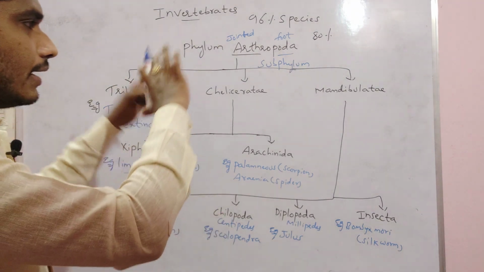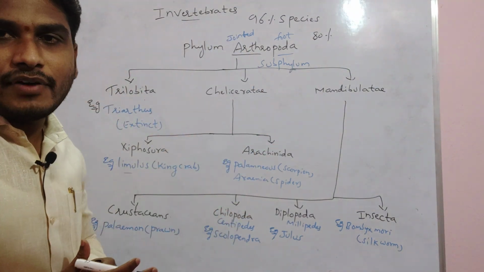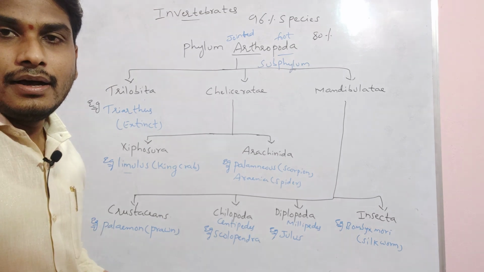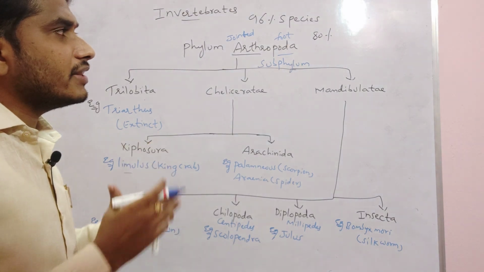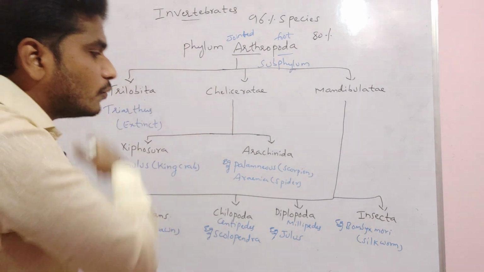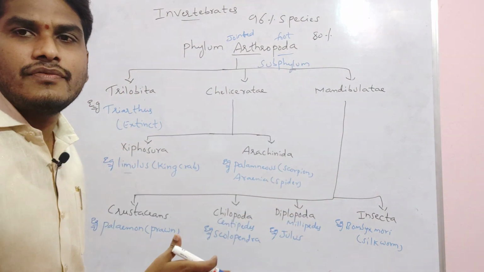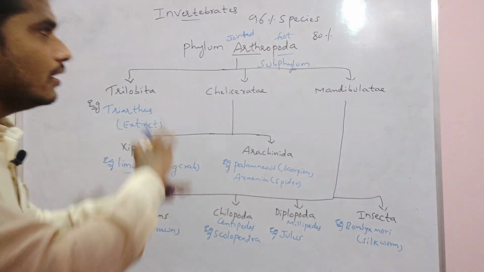This is about the classification of the phylum Arthropoda. Phylum Arthropoda is the largest phylum in the invertebrates because it accounts for 80% of the organisms. In the phylum Arthropoda, class Insecta is the largest class because on land most of them are insects only.